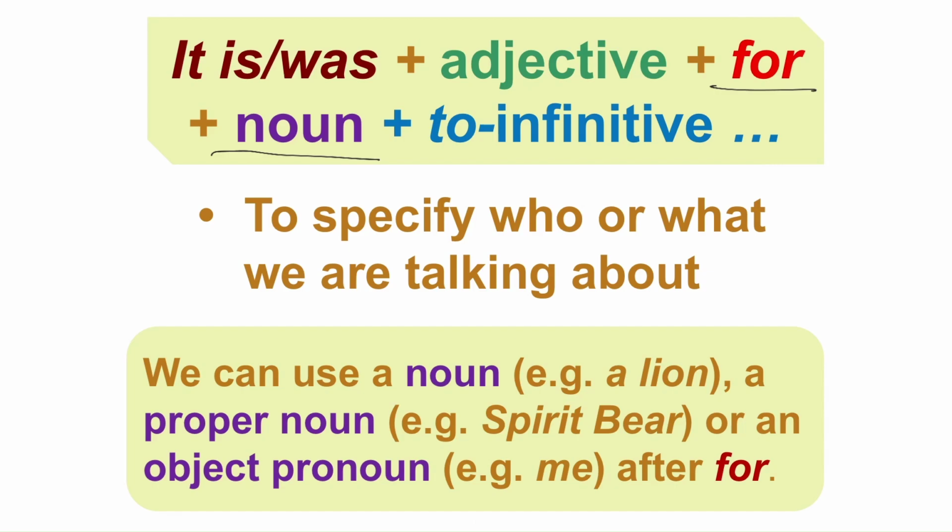So the difference is that this sentence pattern is to specify who or what we are talking about. Okay. We want to be specific. It is hard for you to do something. It is difficult for her to finish the homework. Okay, so let's look at the examples.